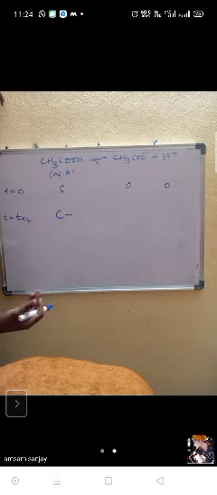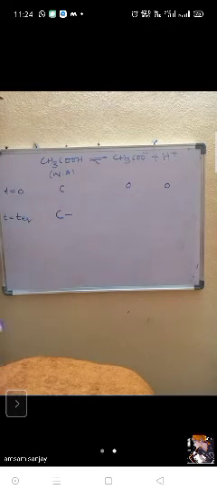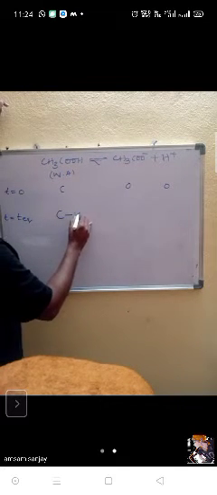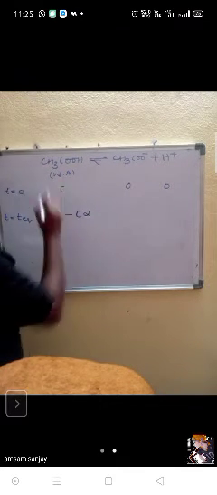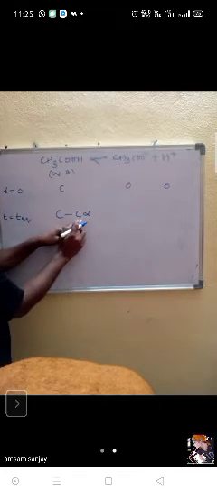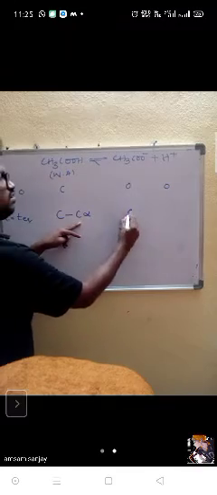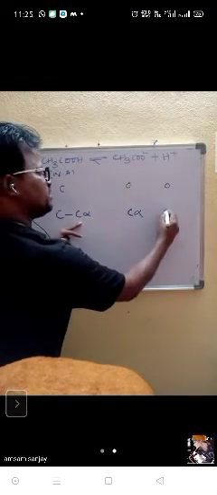How much dissociation and formation, we don't know. For that I am writing C alpha. Why have I written C alpha? Alpha means degree of dissociation. In this concentration, how much degree of dissociation takes place? C alpha is dissociated, and C alpha of each is formed.